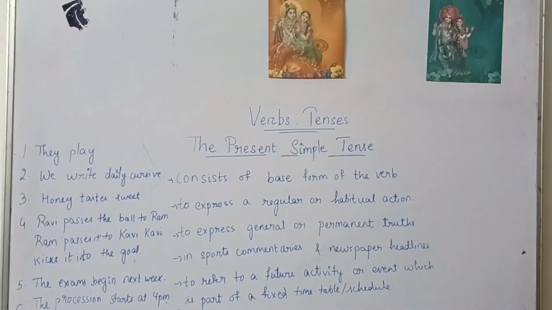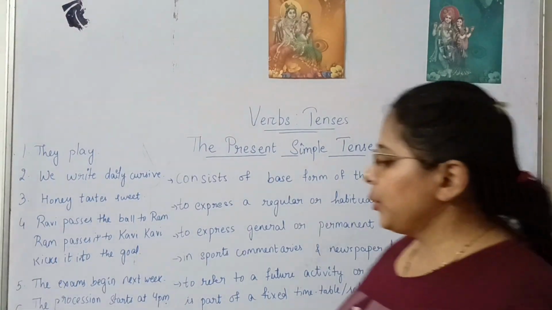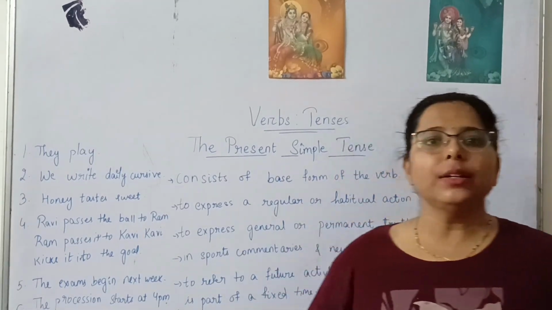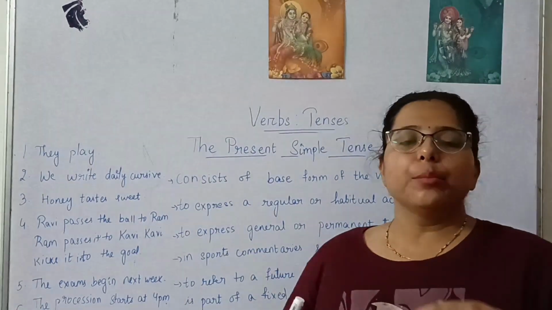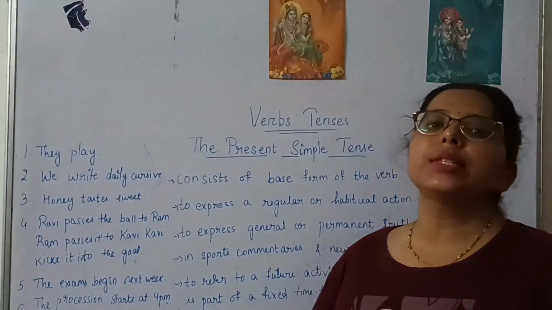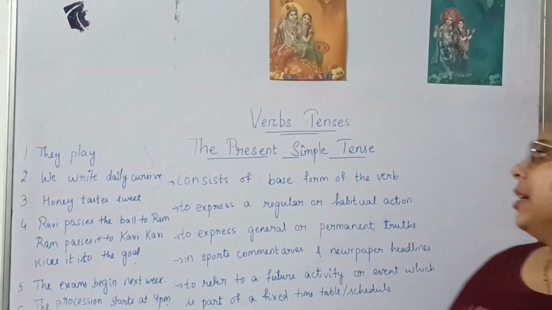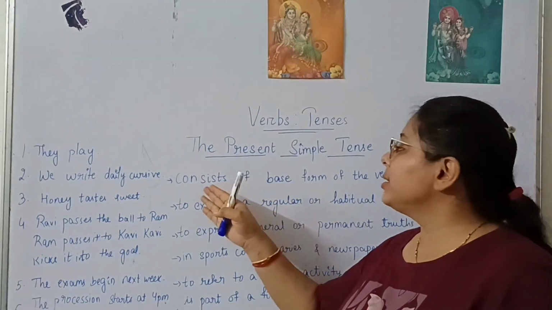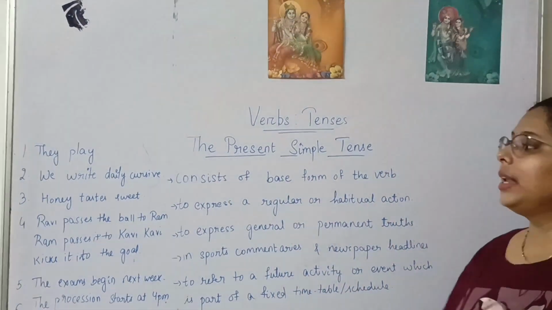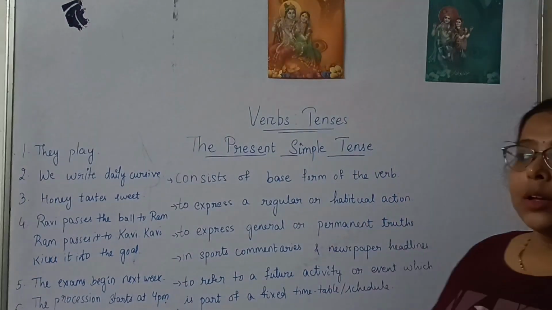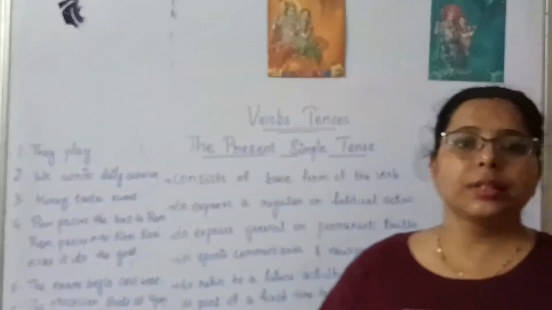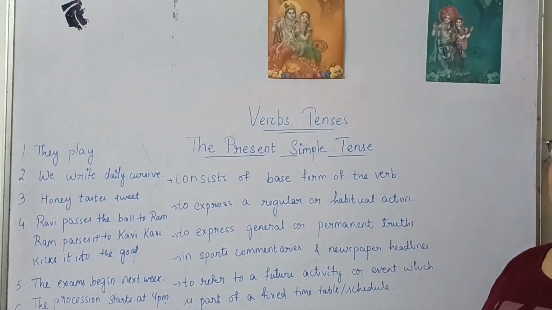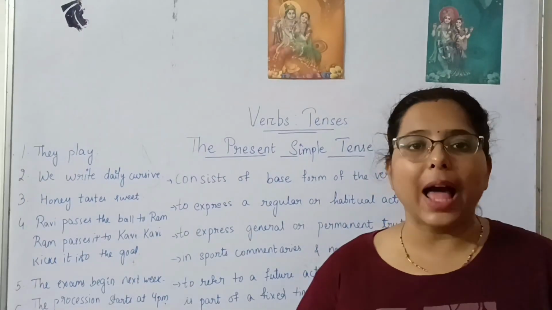Clear till this? So students, now we know about the present simple tense. You have come to know what tenses generally are, but they don't always relate to the time. The present simple tense consists of the base form of the verb, like they play, she sings well, or he writes in beautiful handwriting.